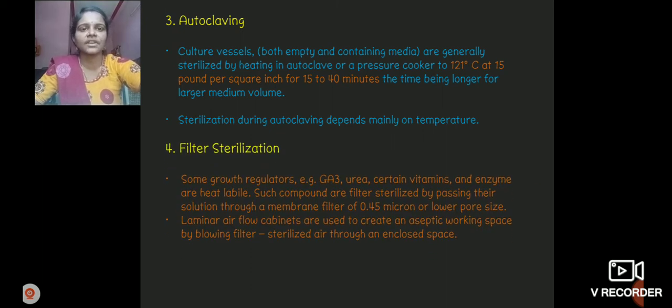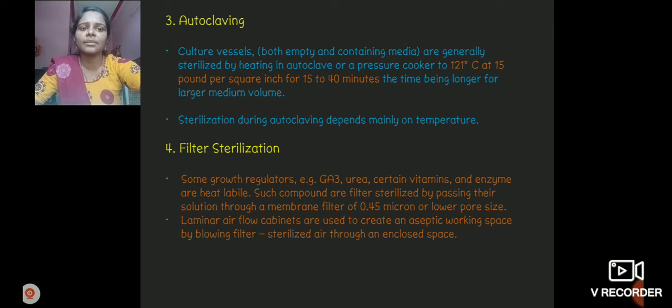Fourth one, filter sterilization. What is filter sterilization? Some growth regulators, such as auxins, cytokinins and gibberellins, are used. In plant tissue culture, we use gibberellic acid GA3 with filter sterilization. Urea, certain vitamins and enzymes are heat labile. Such compounds are filter sterilized by passing their solution through a membrane filter of 0.45 micron or lower pore size.